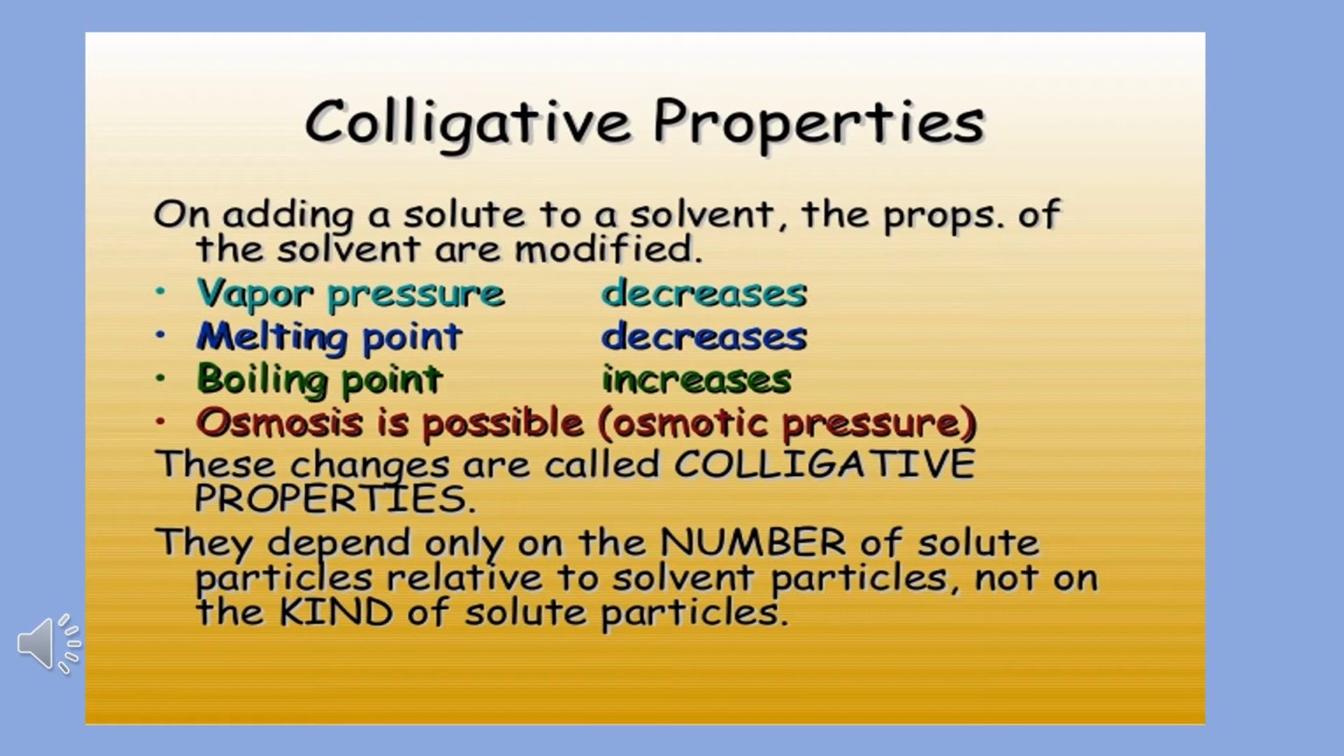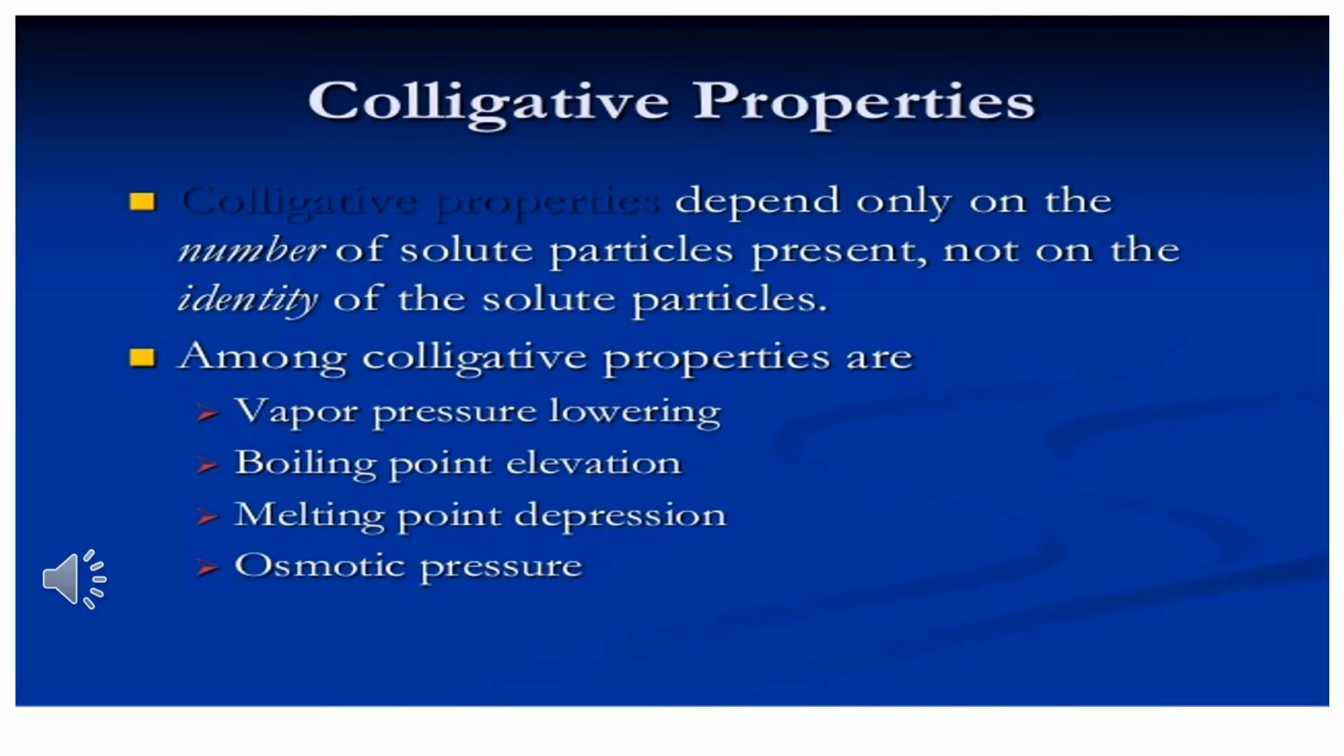The colligative properties depend only on the number of solute particles relative to the solvent particles but not on the kind or nature of solute particles. I am repeating again and again: colligative properties depend only on the number of solute particles present, not on the identity of the solute particles. Among colligative properties, the vapor pressure lowering, boiling point elevation, melting point depression, and osmotic pressure, these four are called colligative properties.